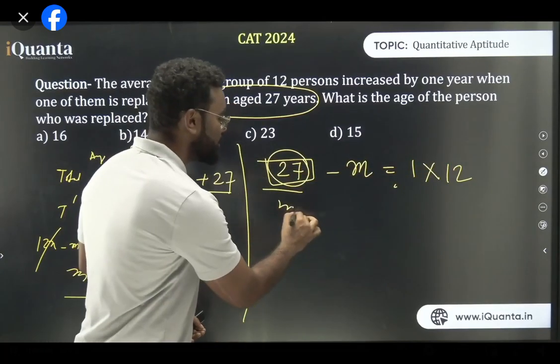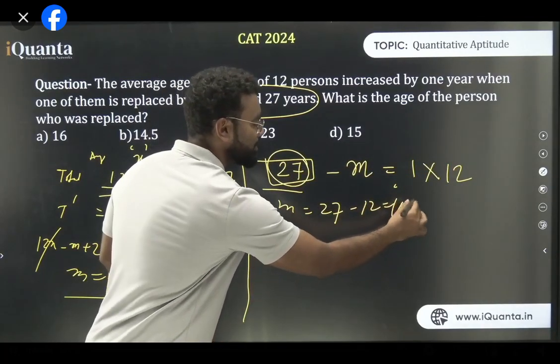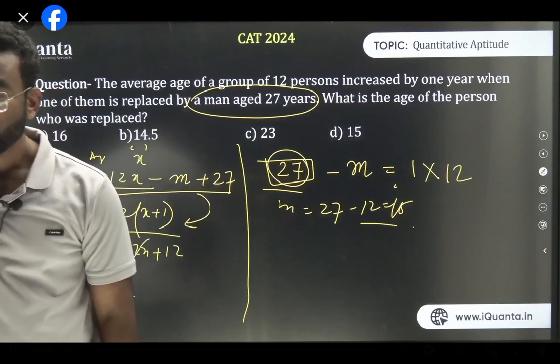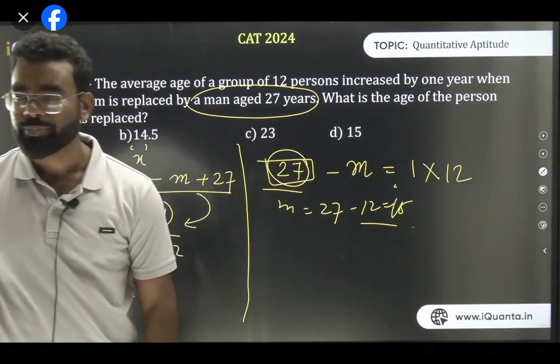Hence your answer m is 27 minus 12, which is 15. That is the shortcut: 27 minus 12 into 1. Is it understood? This is the easiest way to solve this question.